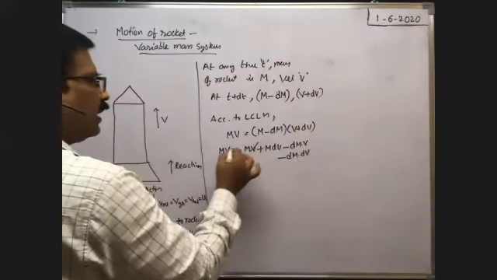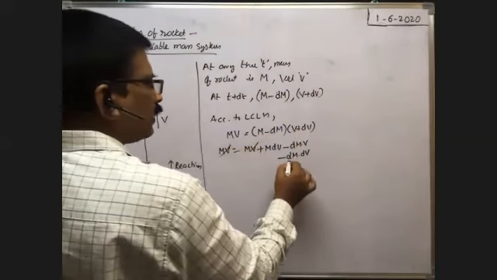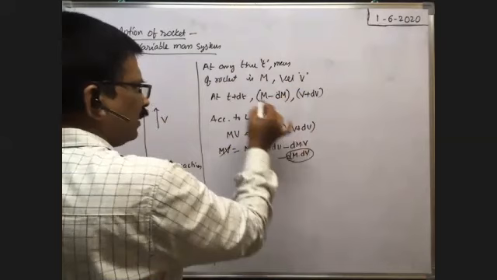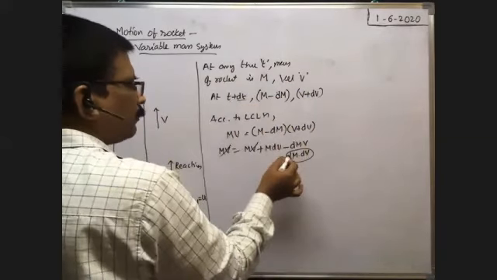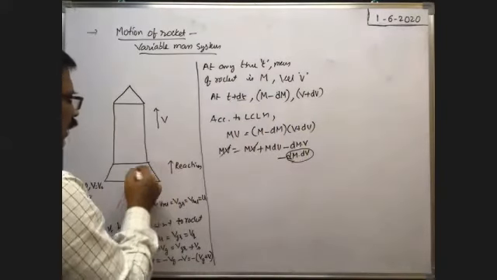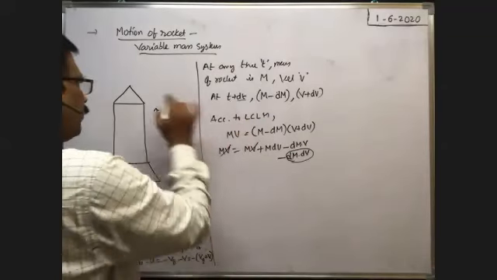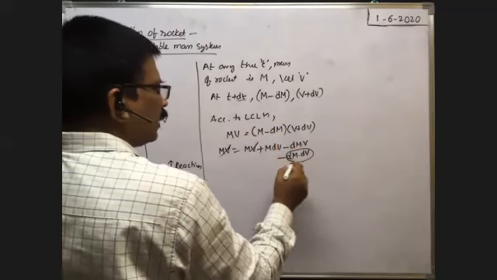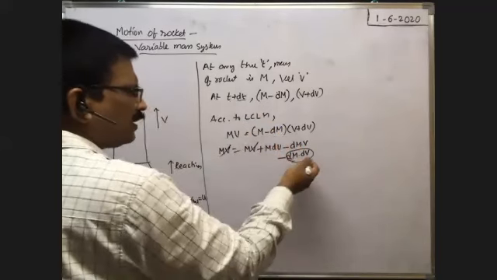Here mv cancel. Here this can be ignored because dm is very small, dv is very small. In a small interval of time, the mass of the hot gases that comes out through the orifice of the rocket is very small compared with the mass of the rocket. That's why this can be neglected. Change in velocity is also very small. That's why this can be imagined as zero. It can be ignored.